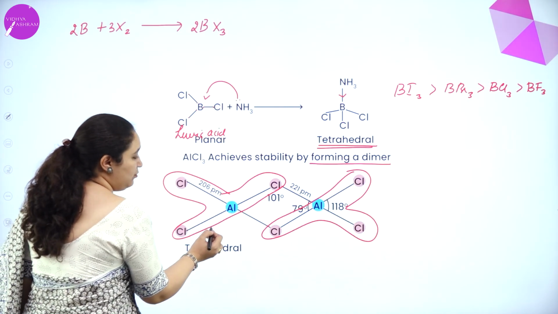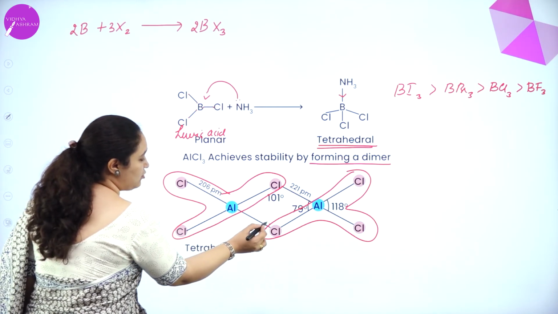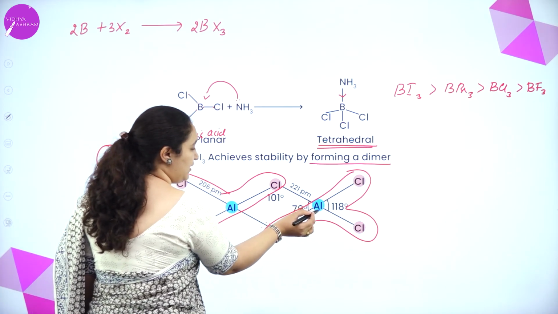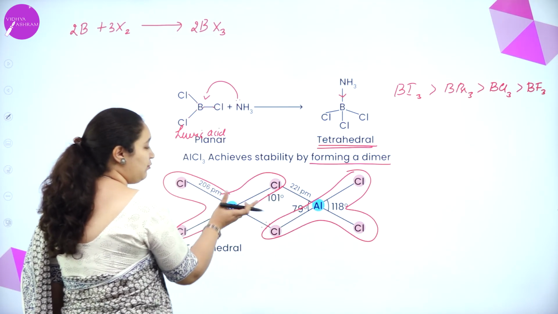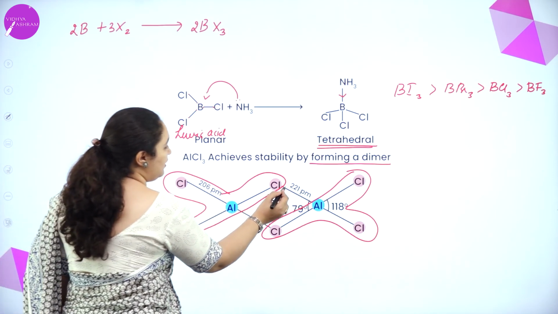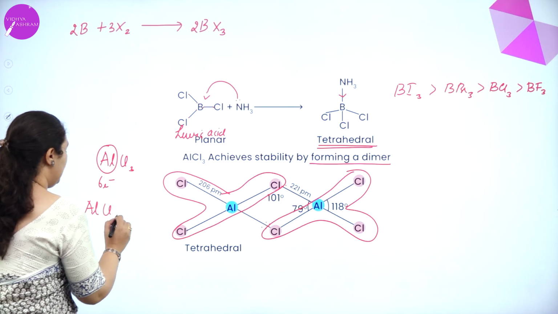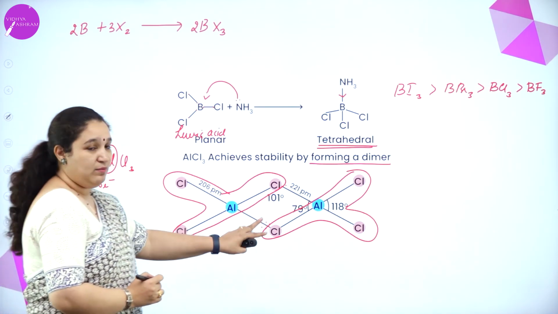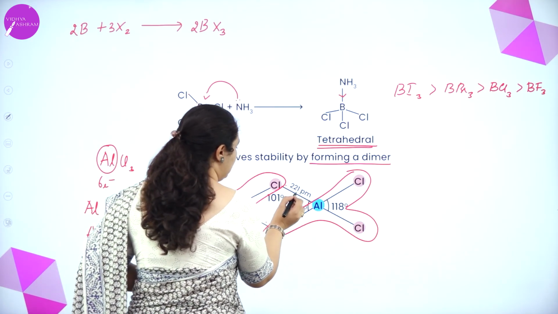Now, the aluminium will accept the lone pair of electrons present in chlorine, and here this aluminium will accept the lone pair of electrons of the neighboring chlorine atom of the other AlCl3 molecule, and it will form a dimer. So, dimer means I have AlCl3 which is bonded with one more AlCl3, by accepting a lone pair of electrons. That's the coordination bond, I can say, like this.